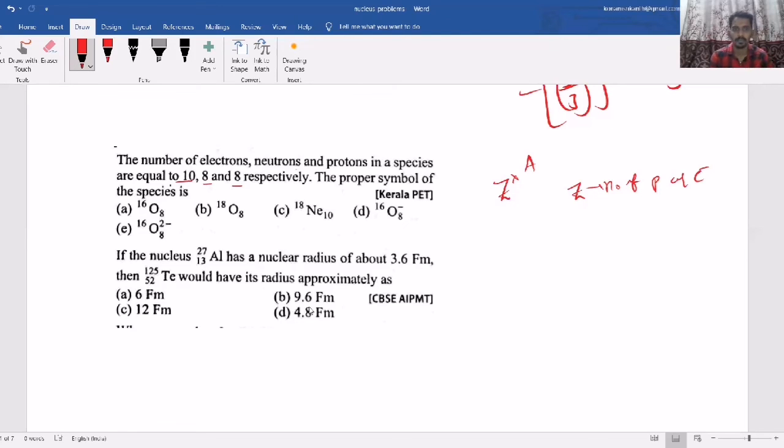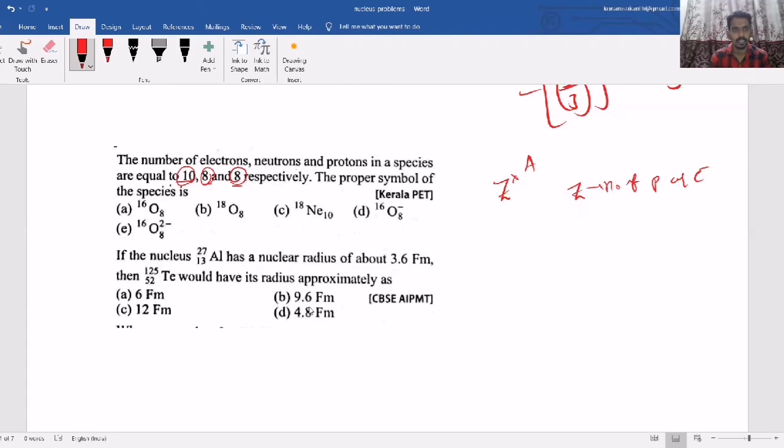So the proper symbol of the species is... here 10 electrons and 8 neutrons and 8 protons.